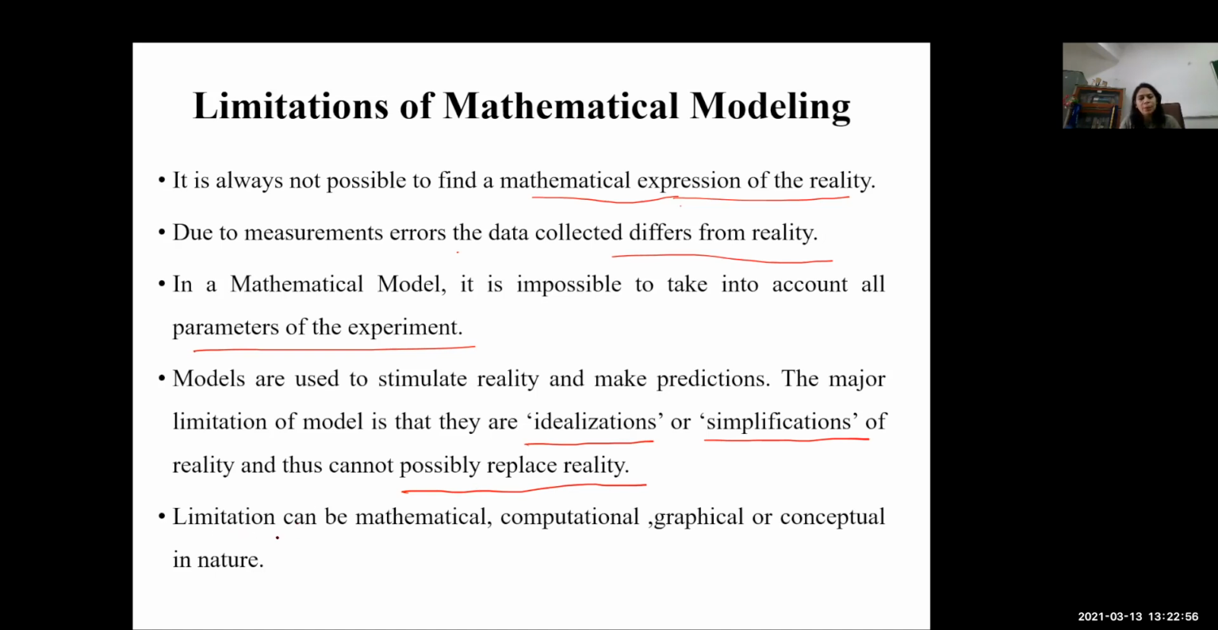Now, there may be other limitations: mathematical limitations, computational limitations, graphical, or they may be conceptual in nature. So that's how the limitations of mathematical modeling exist, and because of them we are not able to predict the situation in a more precise, accurate way. There may be a better way to predict.